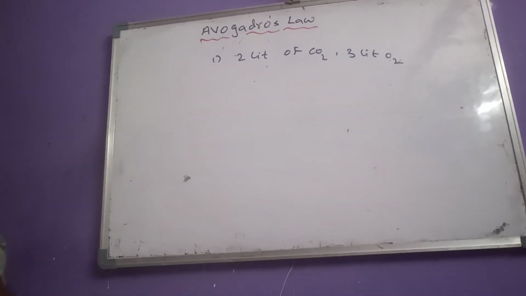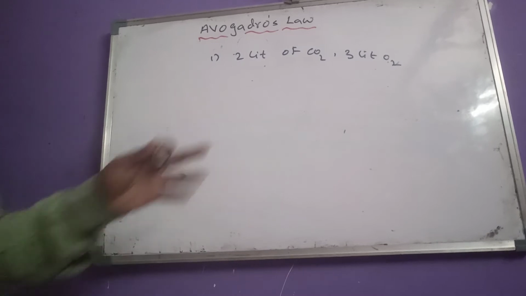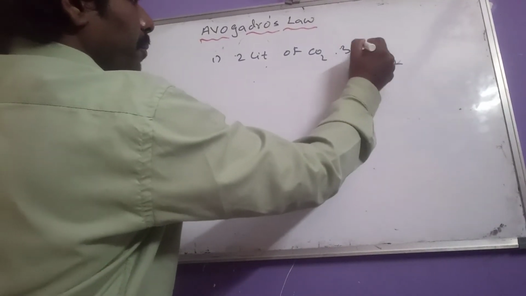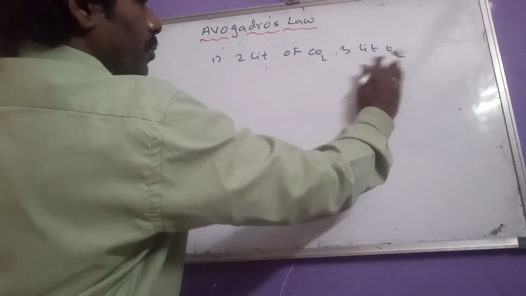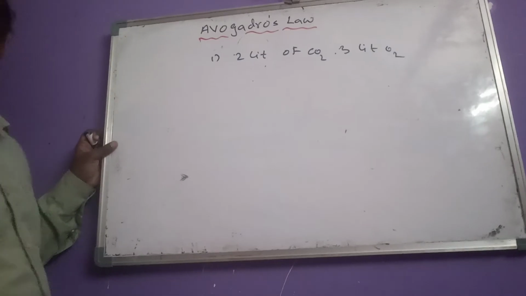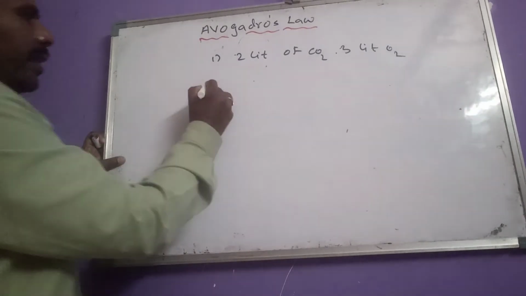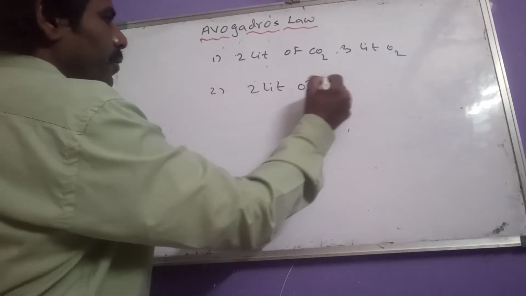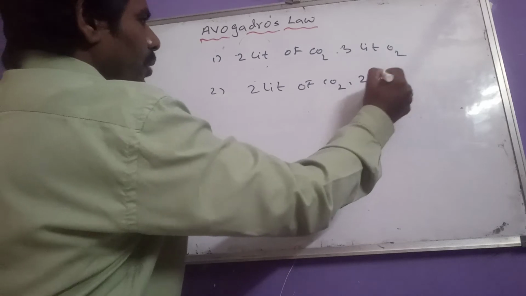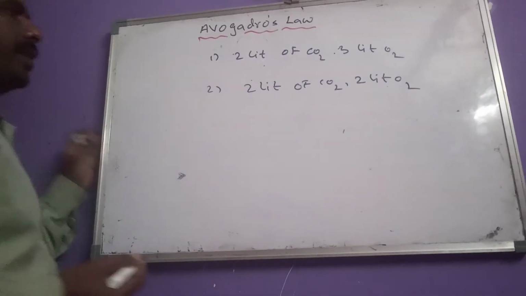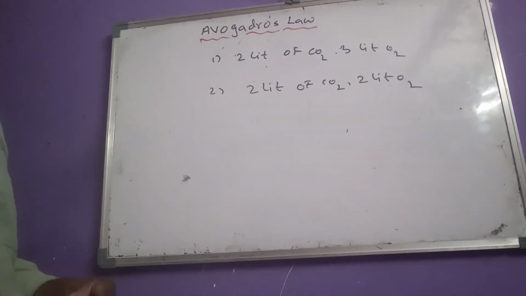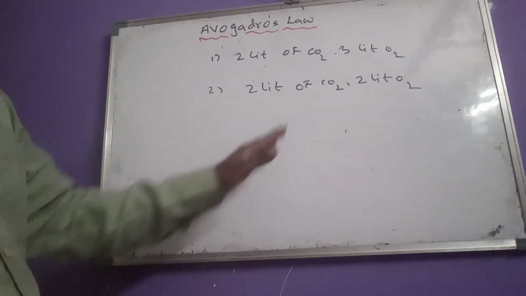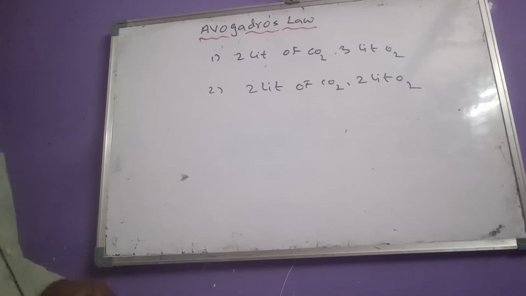Do these have the same number of molecules? No, because the volumes are not the same. Then second, 2 liters of CO2 and 2 liters of O2. Yes, these have the same number of molecules because the volume of the gases is the same, so the number of molecules is also the same.